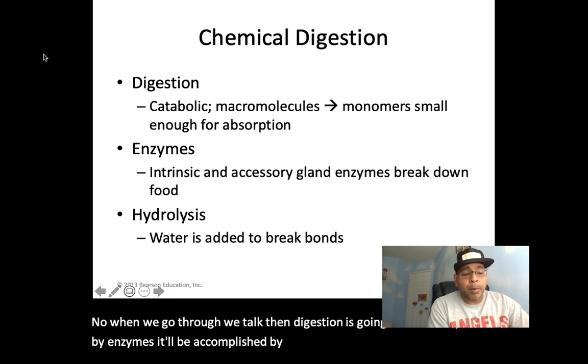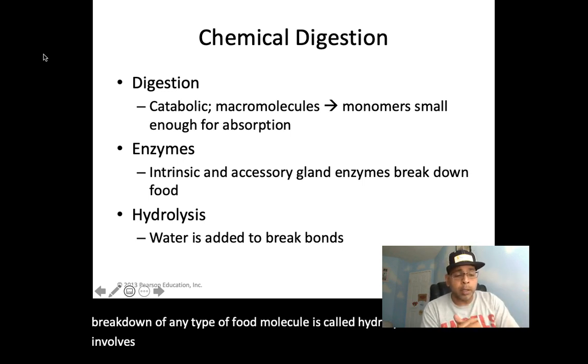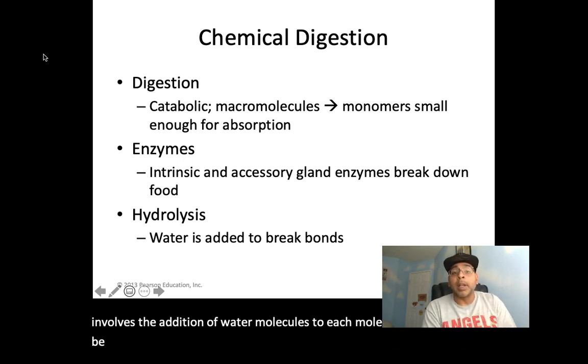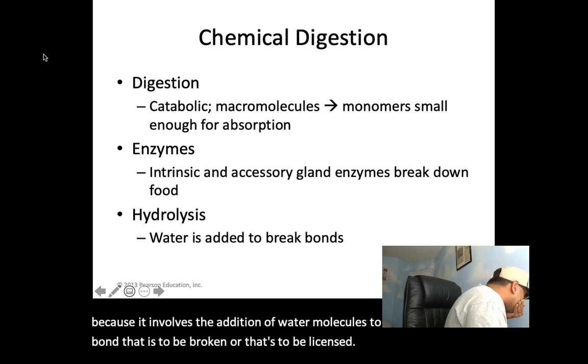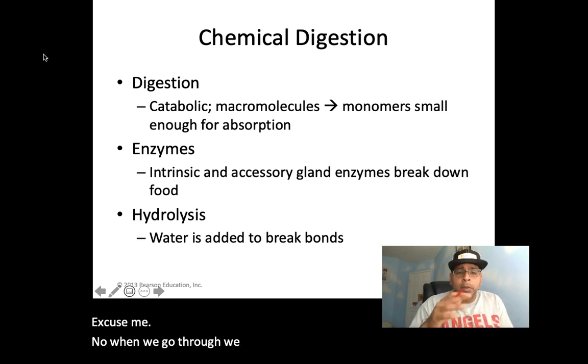Now, the enzymatic breakdown of any type of food molecule is called hydrolysis because it involves the addition of water molecules to each molecular bond that is to be broken, or lysed.